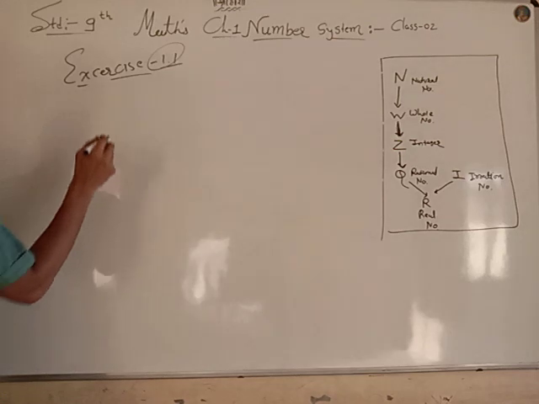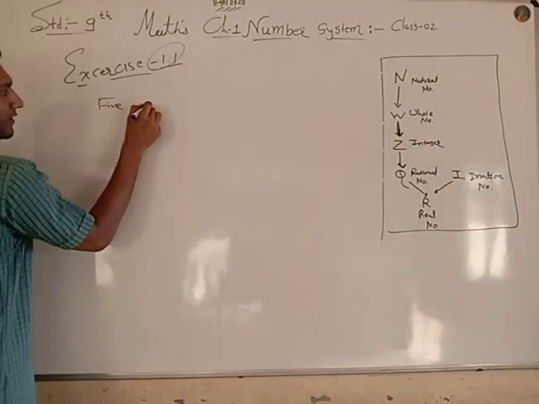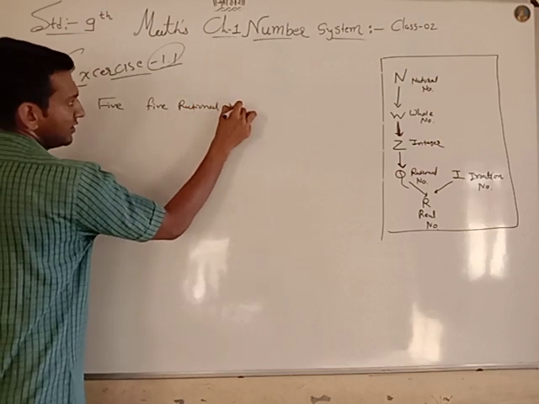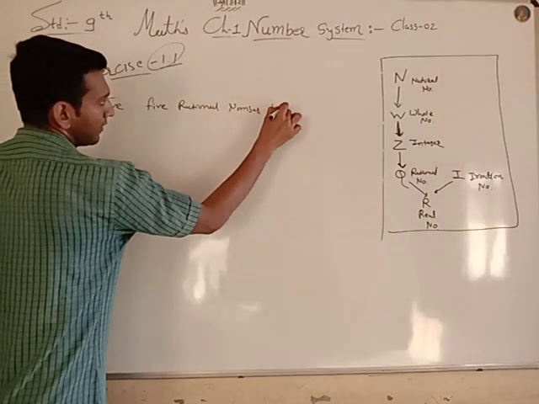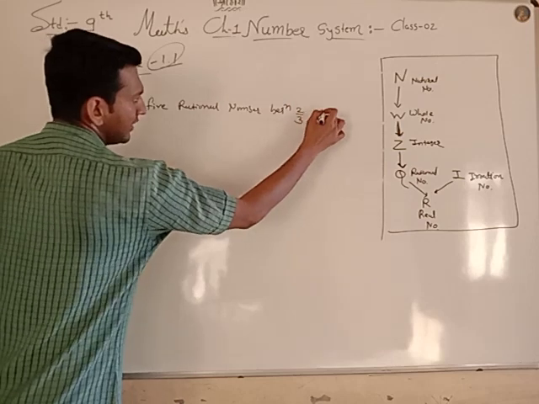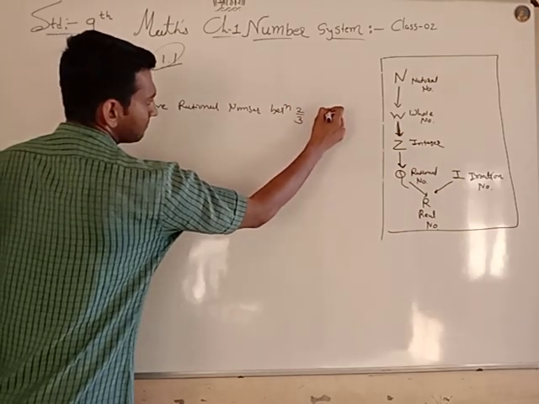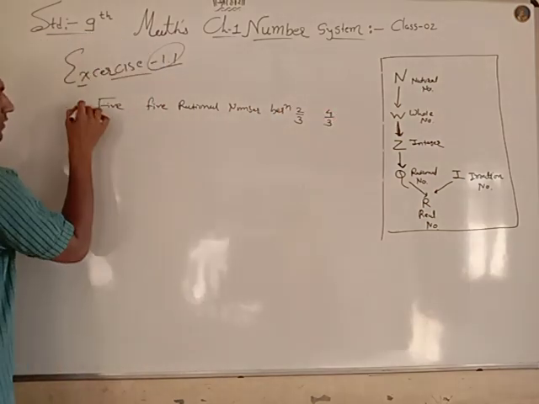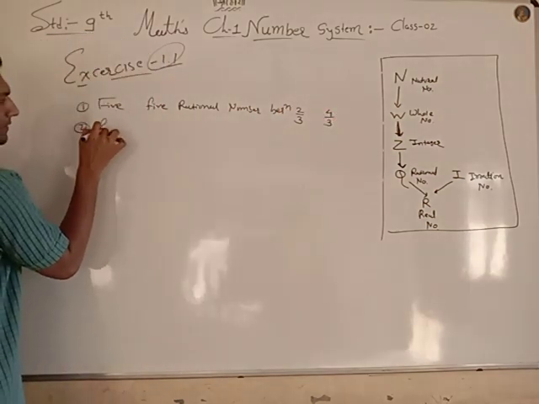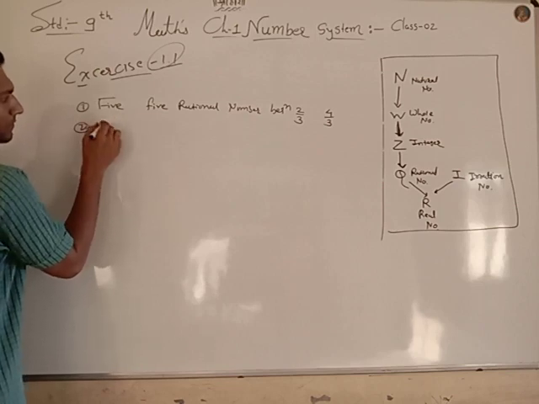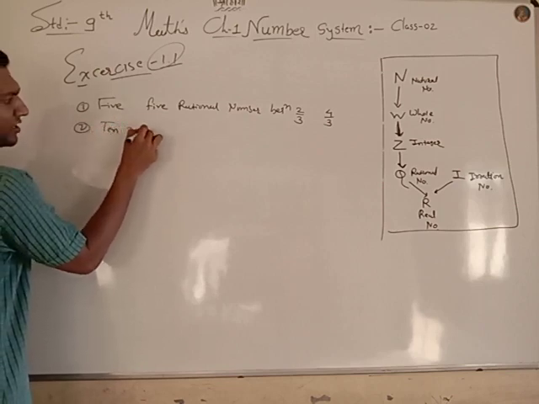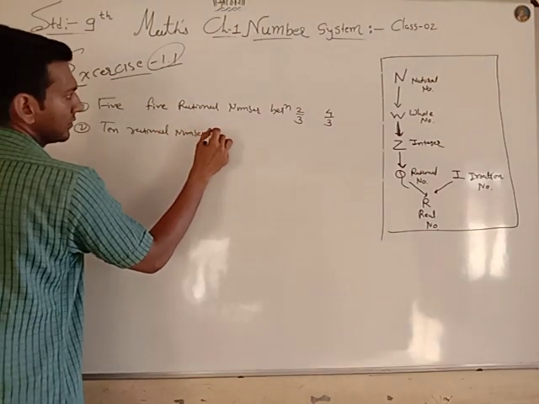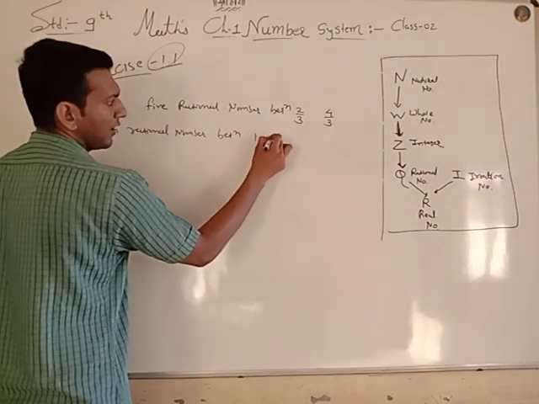Find 5 rational numbers between 2/3 and 4/3. Second, 10 rational numbers between 1 and 2.